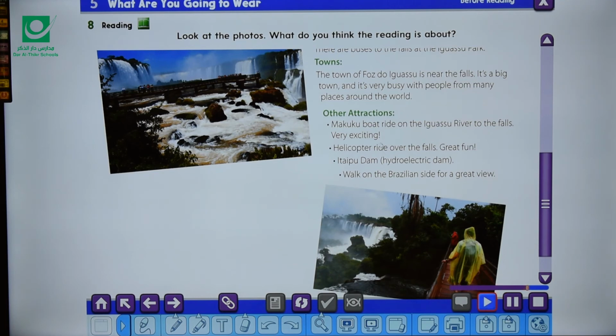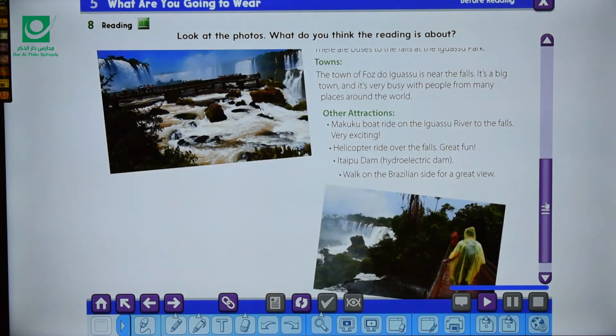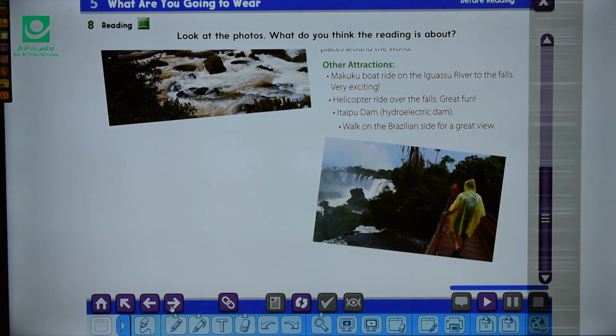Macuco boat ride on the Iguazu River to the falls. Very exciting. Helicopter ride over the falls. Great fun. Itaipu Dam, hydroelectric dam. Walk on the Brazilian side for a great view. Okay, you have to read this again and again at home. Okay, then let's go to the next part.